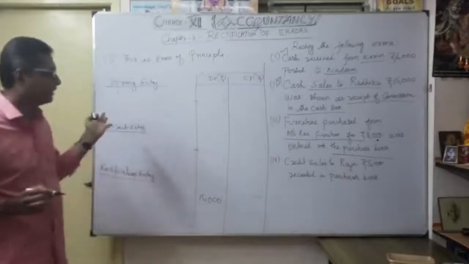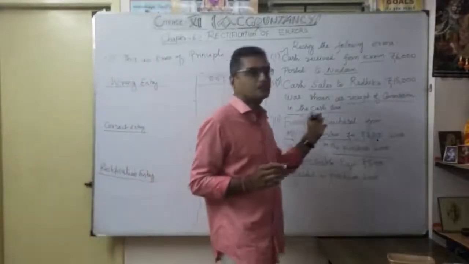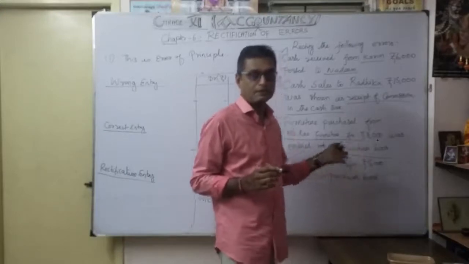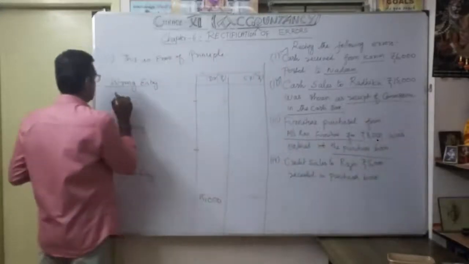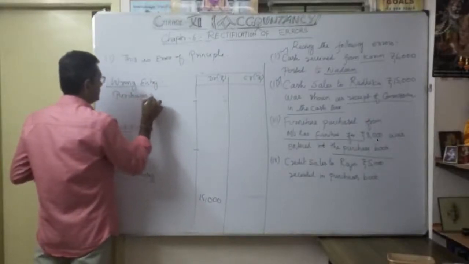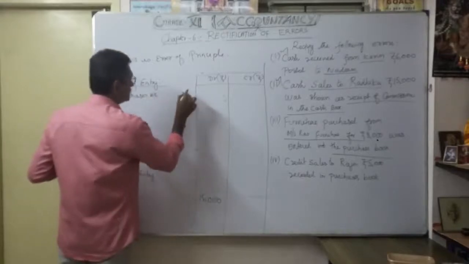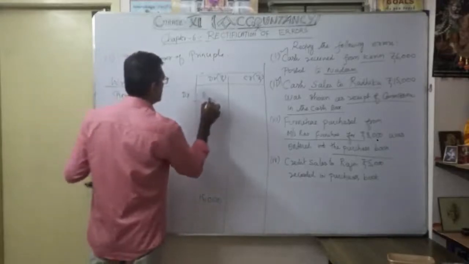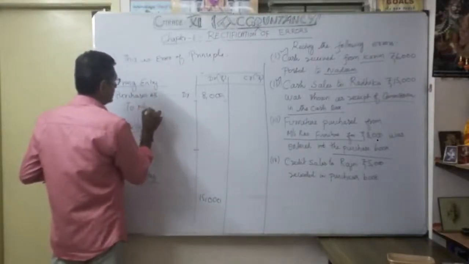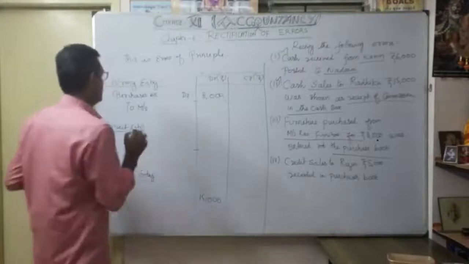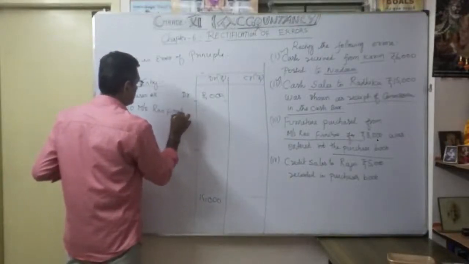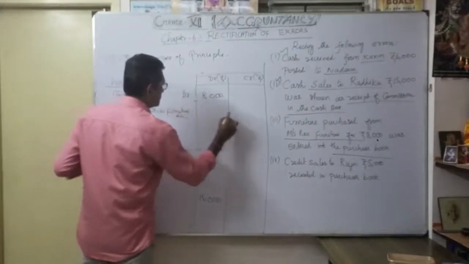Okay, so what's the wrong entry? They considered furniture purchased from Mrs. Rao as a purchase account. That's the wrong entry. So Purchases account debit, 8,000, to Mrs. Rao Furniture account.